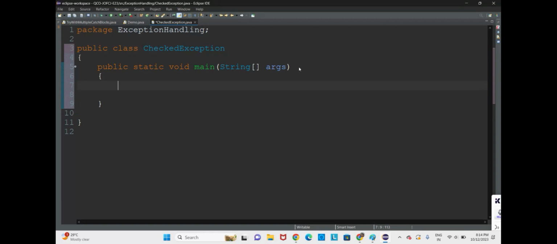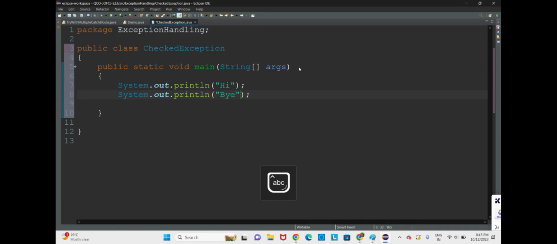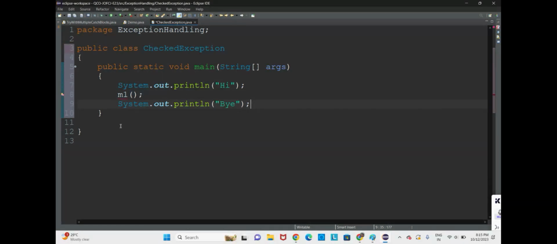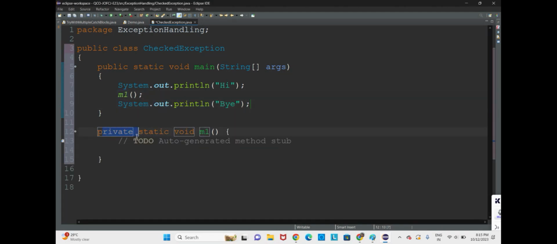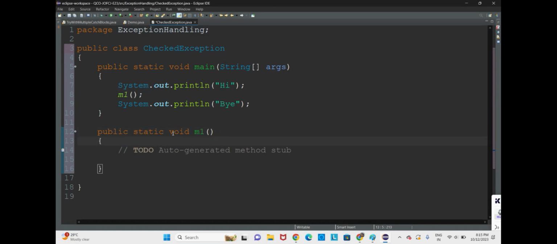Now we shall tell hi. We shall tell bye. Now in between here we shall call one m1 method. Since m1 method is not there, we shall create one. Now we have a m1 method.